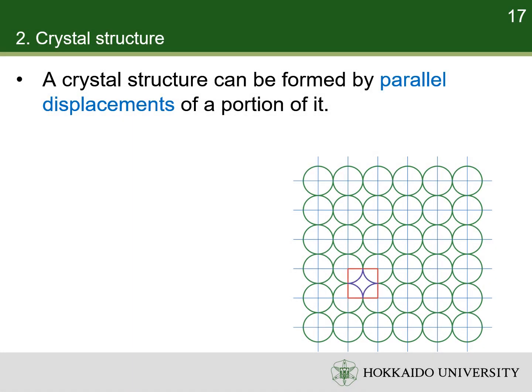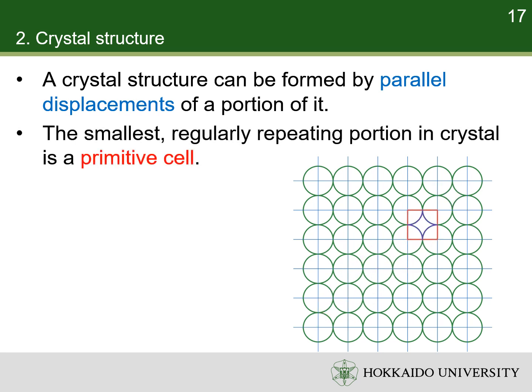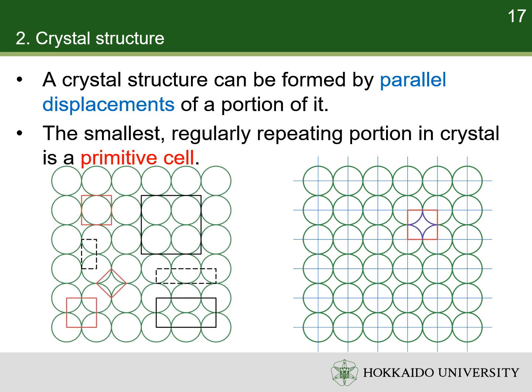A crystal structure can be formed by parallel displacements of a portion of it. The smallest, regularly repeating portion is a primitive cell. In the following figure, the black dashed quadrilaterals are not repeating portions. The black solid quadrilaterals are repeating portions but not the smallest. The red solid quadrilaterals are smallest repeating portions. They are primitive cells.